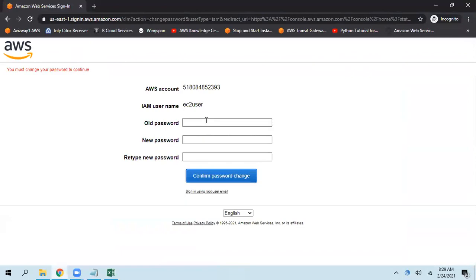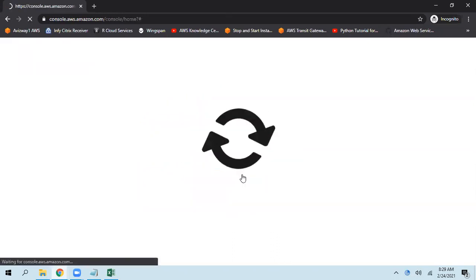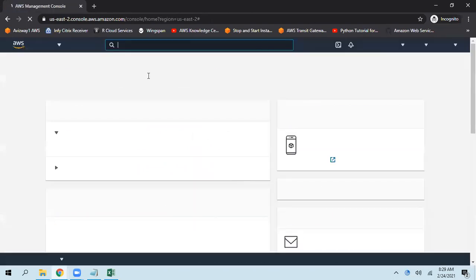So it's enforcing a password reset. It must contain 8 characters, uppercase, lowercase, number, and special symbol. Any 3 combinations among these. So I've given a password that complies with the password policy. Then confirm password change. The password got changed. And here we logged into our AWS account.